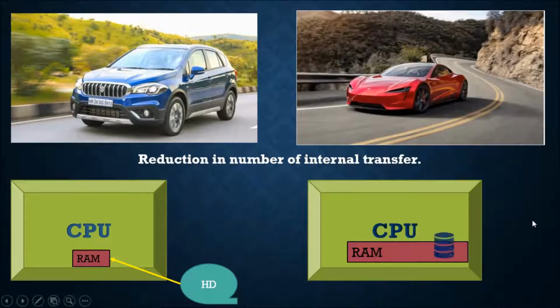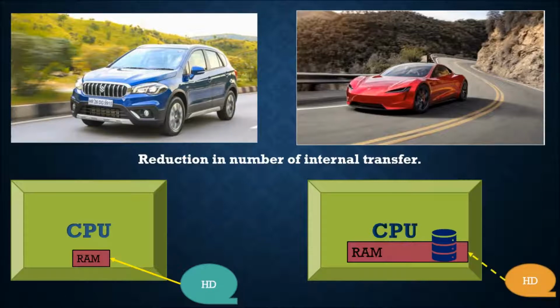Even though we have a hard disk outside the architecture that stores the less important data, the regularly important data is directly stored in the actual RAM of our processor.